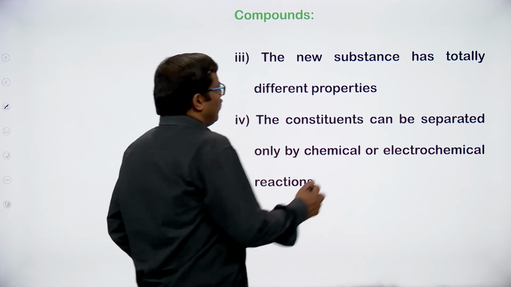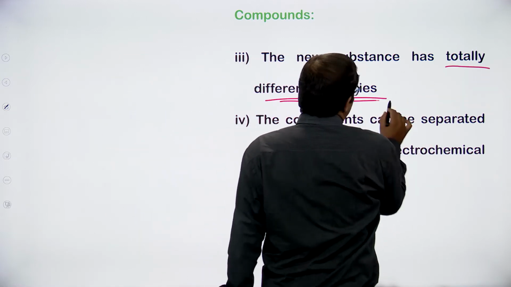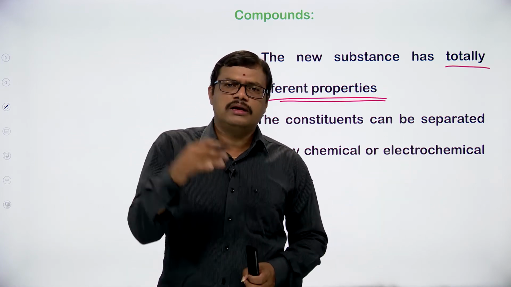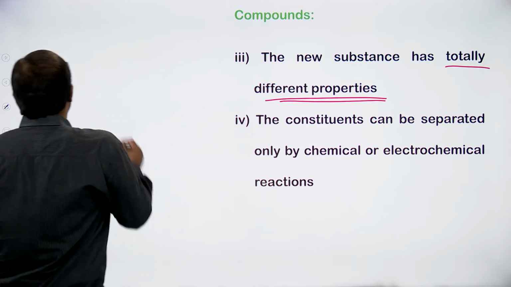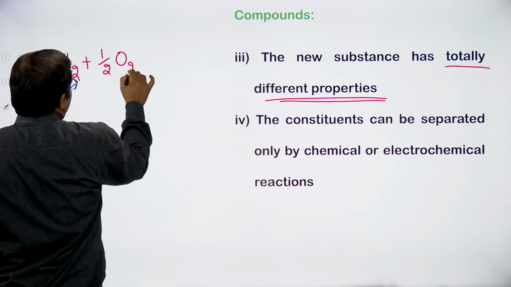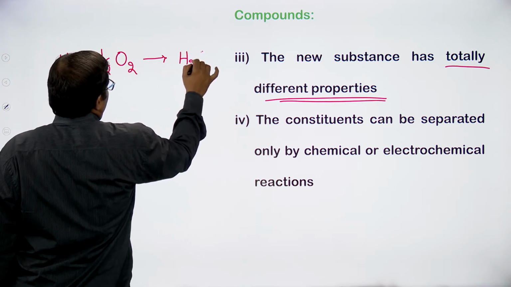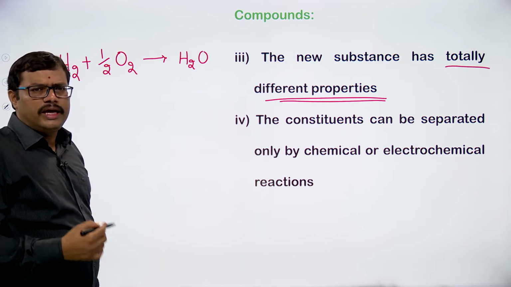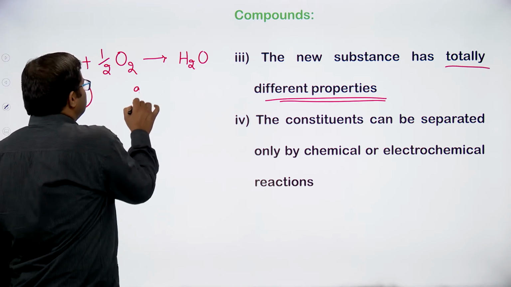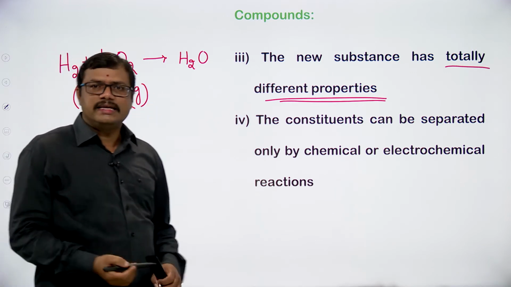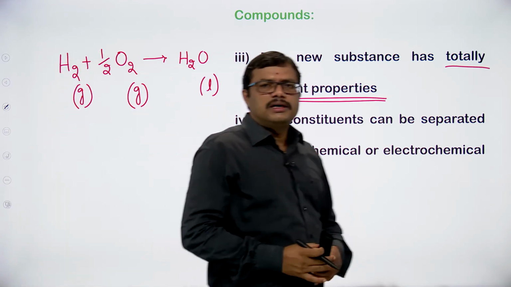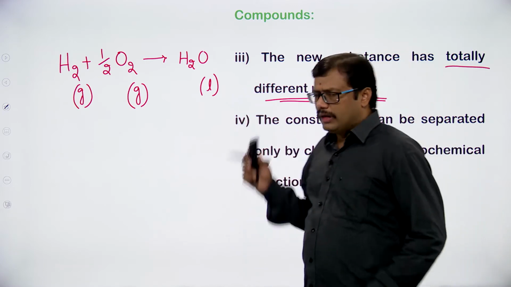The new substance will have totally different properties. This statement says that the compound formed after the elements react together will have different properties. For example, hydrogen reacts with oxygen giving water. Hydrogen in nature exists as a gas. Oxygen in nature also exists as a gas. How does water exist in nature at room temperature? It exists as a liquid. So 2 gases react together and produce a liquid, simple.